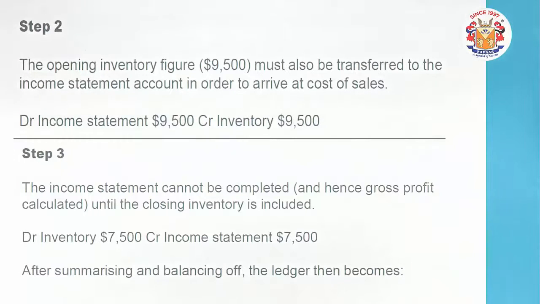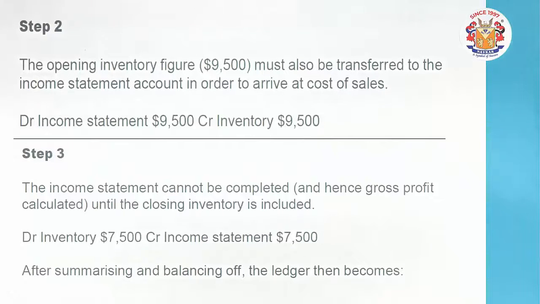But at the year end, I get this stock, the inventory, which is an asset for this year end. And this asset now will be debited in the name of inventory, which will be part of the statement of financial position, 7,500. And in the income statement, it is a credit effect.